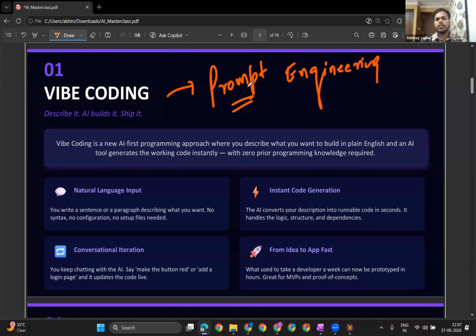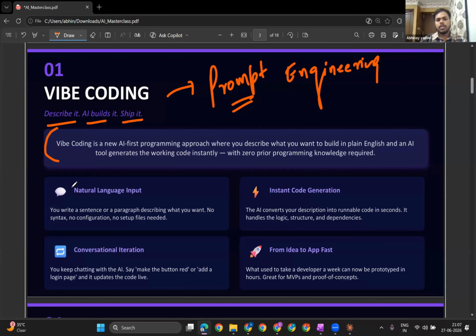I will show you a demonstration of one tool from the scratch, and I'm going to create a very good website using that particular tool, maybe at a prototype level. So if you look at this particular definition, what is vibe coding? Describe it, AI builds and ships it. Very basic. You don't need to code anything. On behalf of you, AI is actually going to do everything.